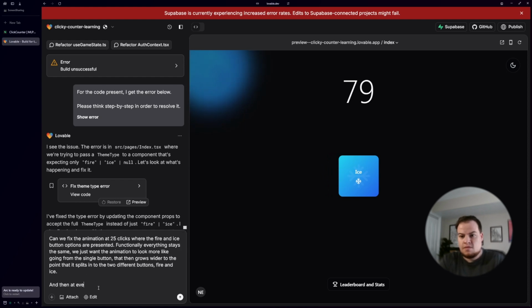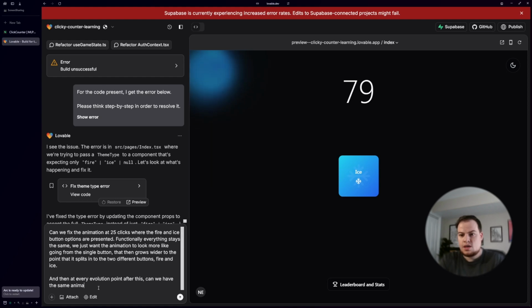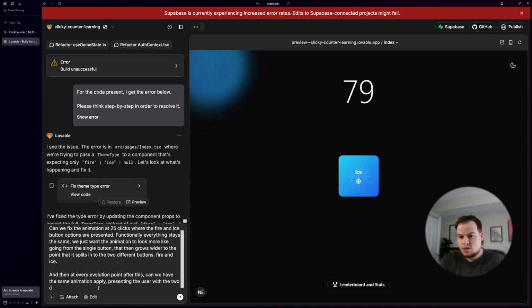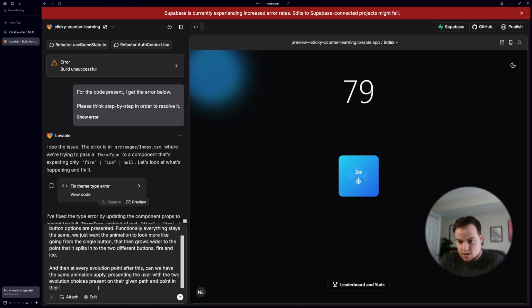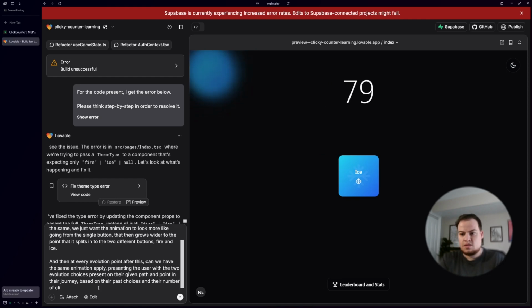And then at every evolution point after this, can we have the same animation apply, presenting the user with the two evolution choices present on their given path and point in their journey based on their past choices and their number of clicks so far.